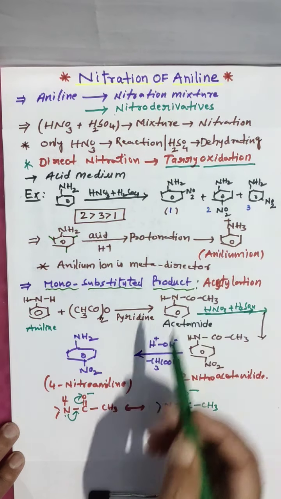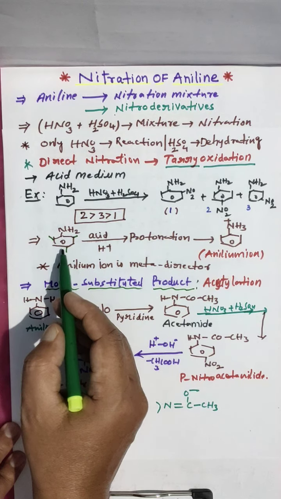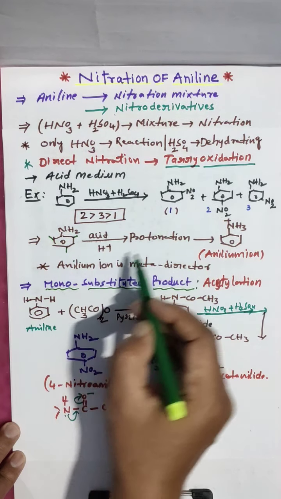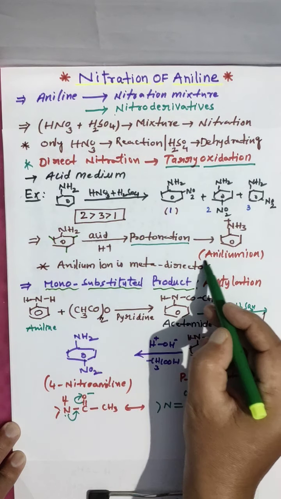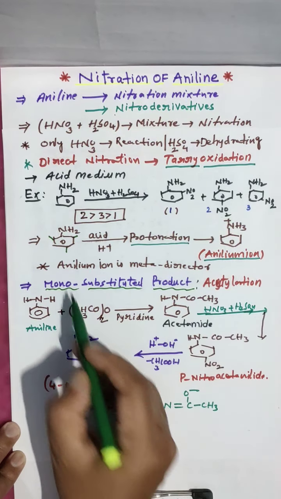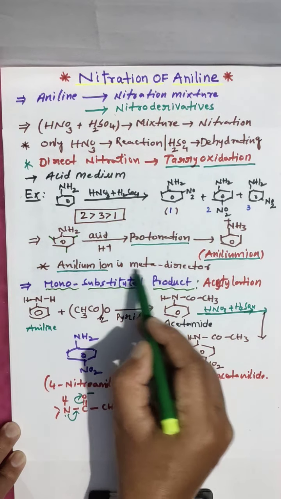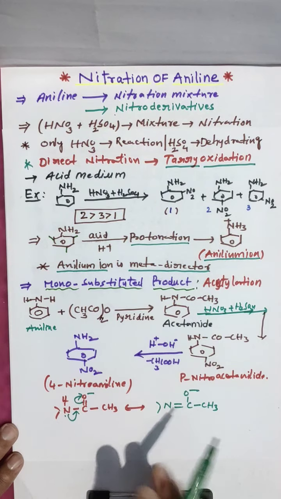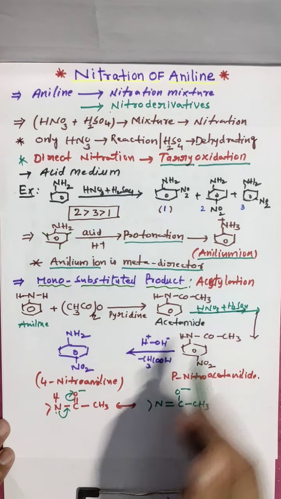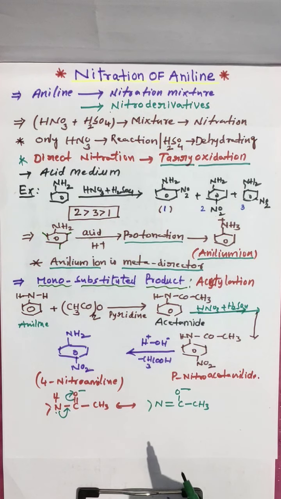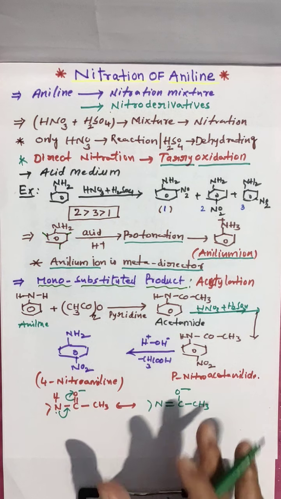Why is the meta product obtained here? When aniline is treated in acid medium, it is subjected to protonation. Due to protonation, you are getting the anilinium ion. The anilinium ion is meta directing. So in addition to ortho and para products, you are getting the meta product also in this reaction. This is nitration of aniline or aminobenzene, a very important reaction.